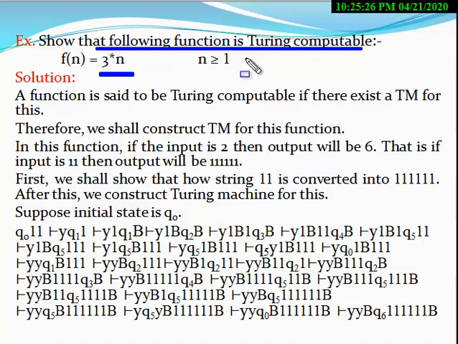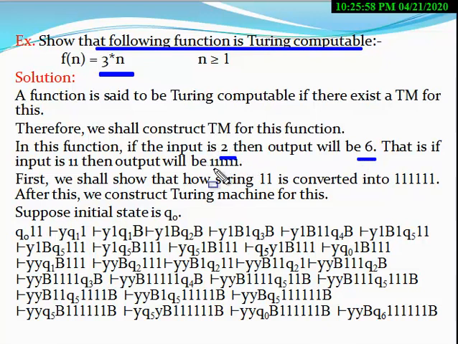Here you have to show that the function is Turing computable. To show a function is Turing computable, you have to construct a Turing machine corresponding to this function, that is, a Turing machine which behaves like this function. In this function, if the input is 2, the output will be 6, right?